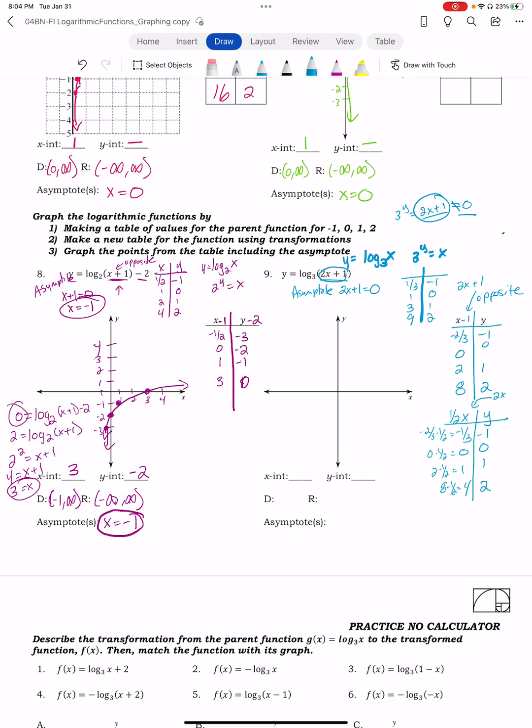So, -1, -2, -3, 1, 2, 3, 4. Sorry, 4 here. Okay, so negative 1/3 and negative 1 is right about there. 0, 0. 1, 1. And 4, 2.